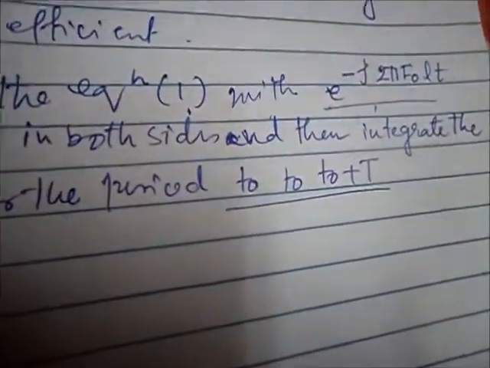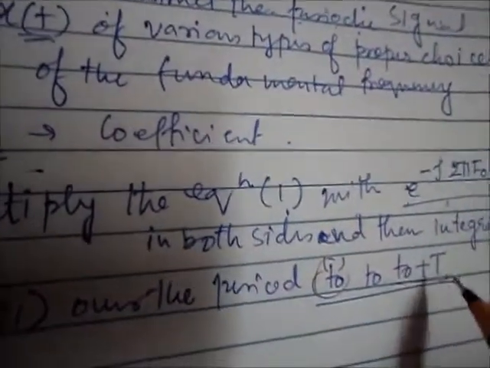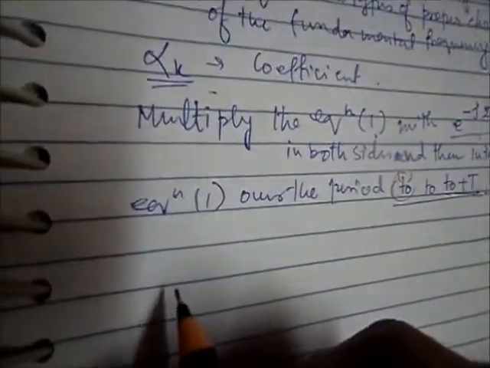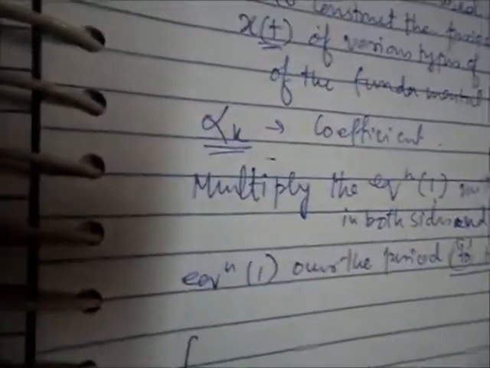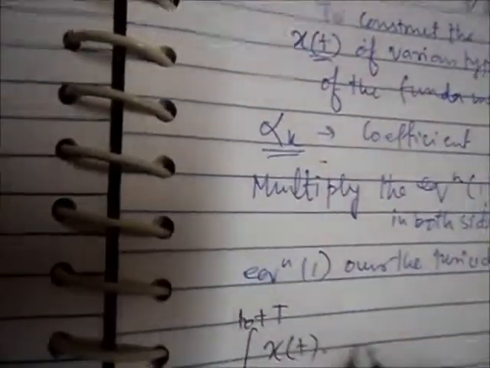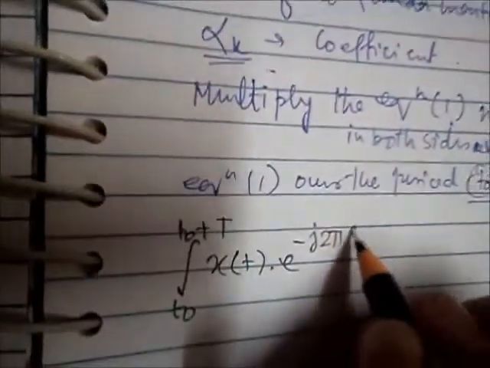Okay, so here you see the time period t naught to t naught plus T. So t naught is the initial time and t naught plus T is the terminating or final time. Now if we integrate equation 1, we have the integral from t0 to t0 plus T of x of t into e to the power minus j 2 pi f0 l t.